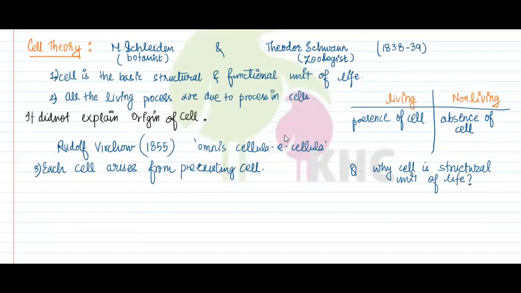The reason being because all living organisms are made up of cells or cell products.